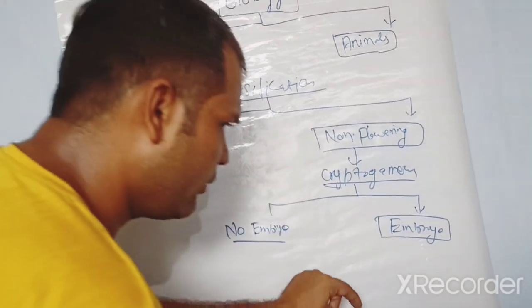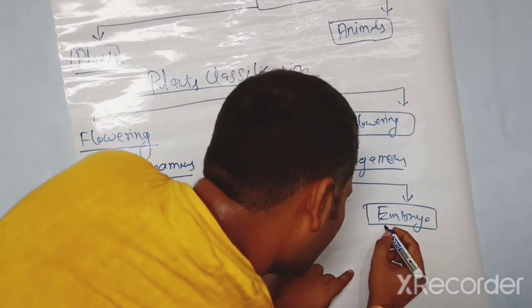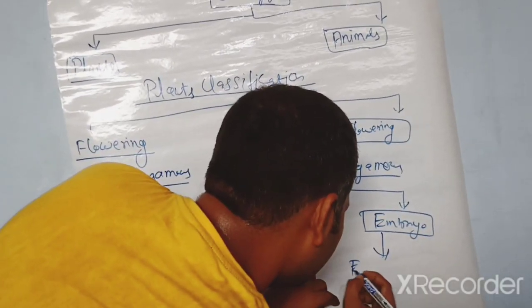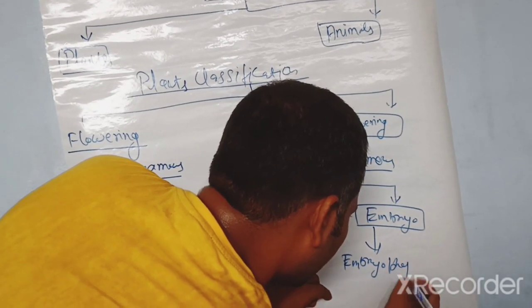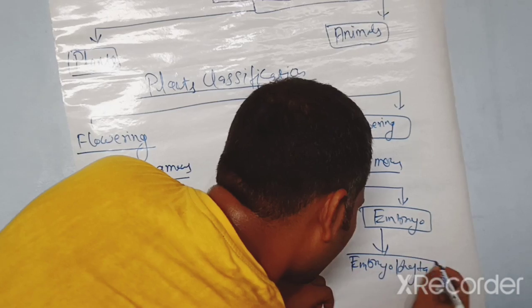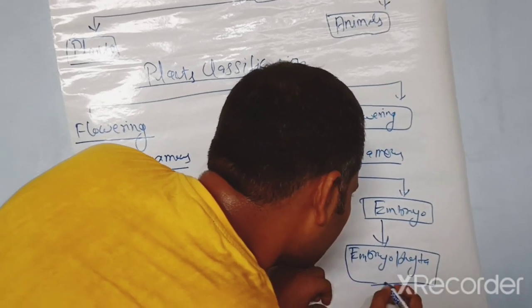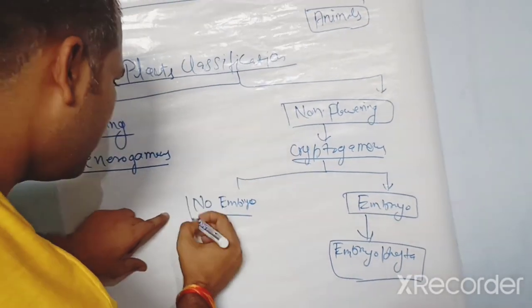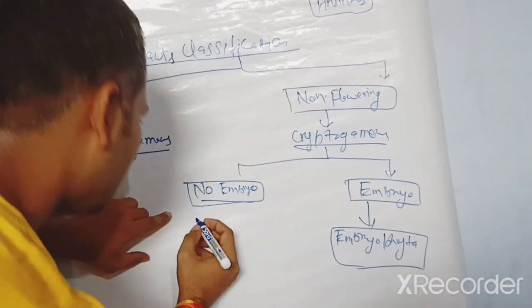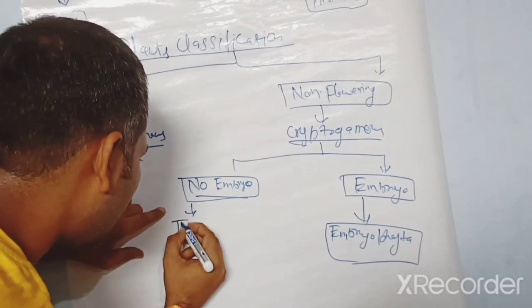If they have embryo presence, we call them Embryophyta. And if they have no embryo, they are called Thallophyta.